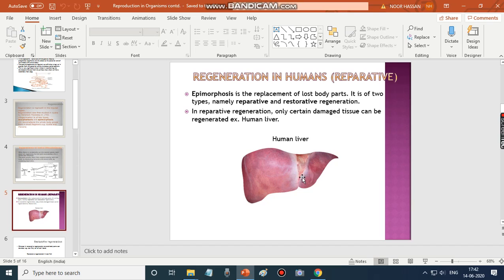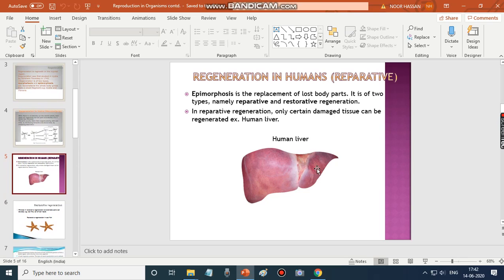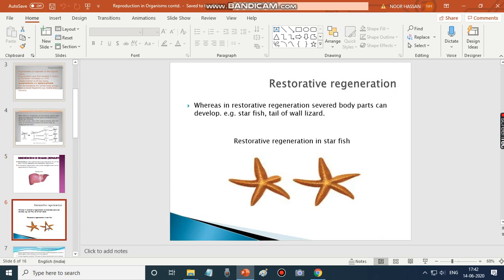It can repair itself. The tissues of the human liver have the capacity to regenerate. Due to any accident or injury, if any small portion is damaged or injured, that can be regenerated. So this is a kind of regeneration in humans called reparative. We shall discuss now what is restorative.